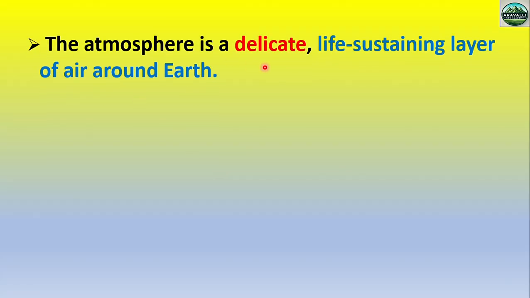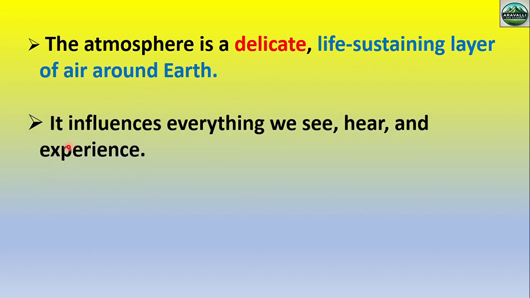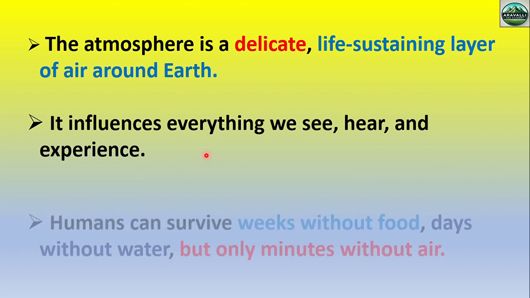First, the atmosphere is the delicate, life-sustaining layer of air around Earth. So what is the atmosphere? This is the first thing. The atmosphere is a blanket of air around us, or we can say an envelope of air around us, a delicate life-sustaining layer of air around Earth. It influences everything we see, hear, and experience. I will explain later how.